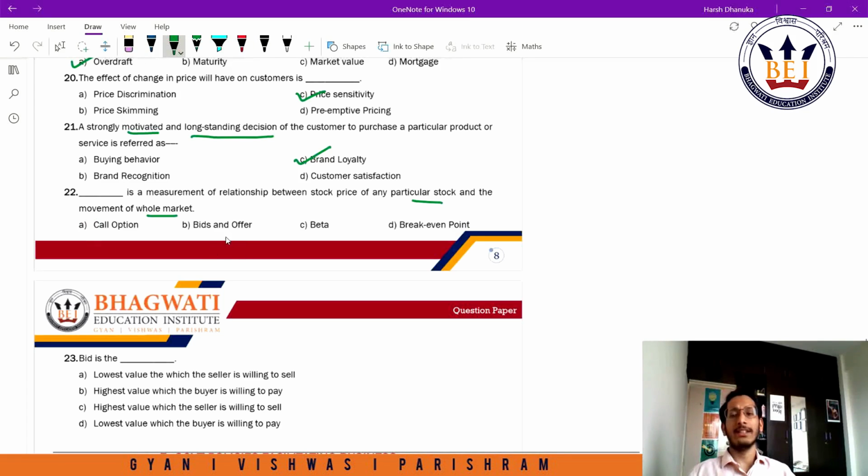Bid and offer is a price quotation format where I have a buying price and a selling price. Beta is the relationship of the stock, right? I've taught this in class earlier. Beta is the sensitivity of a stock's price in relation to the market's price. So beta is going to be the answer here. We have discussed beta again during class time. Break-even point is when I make just enough sales to reach a point of no profit, no loss. That is a break-even point. So the answer for this question would be beta.